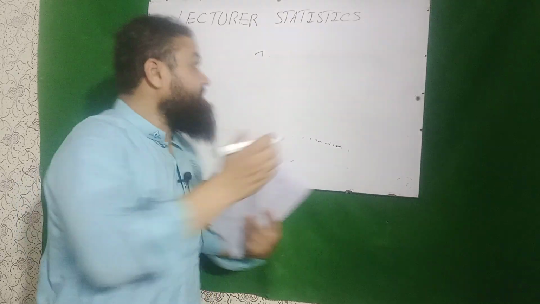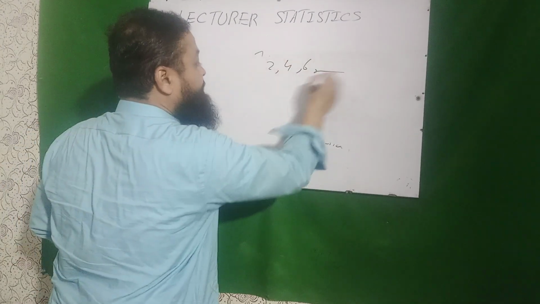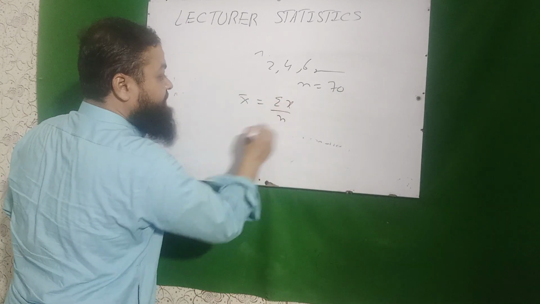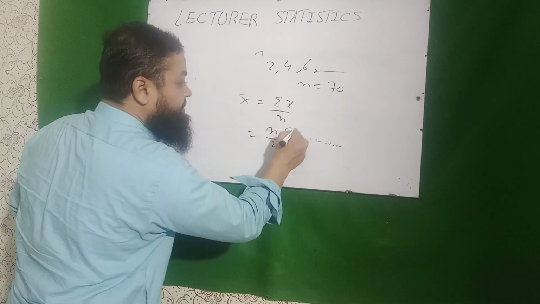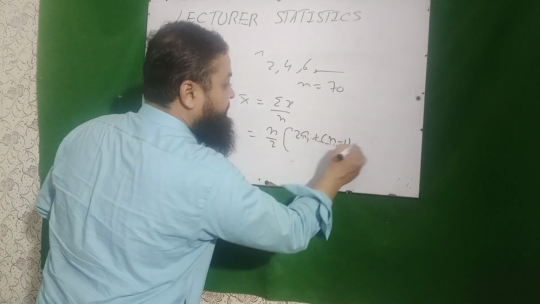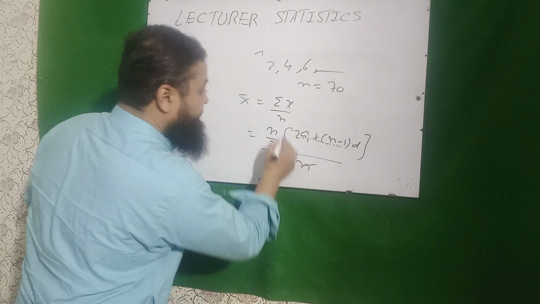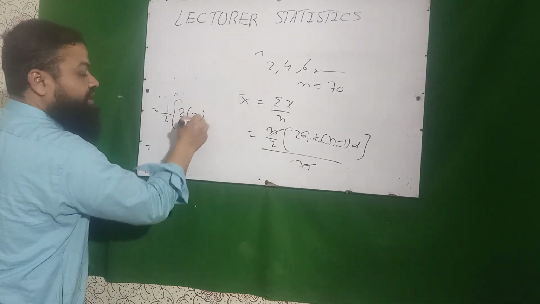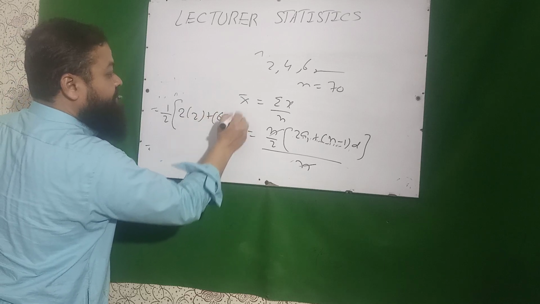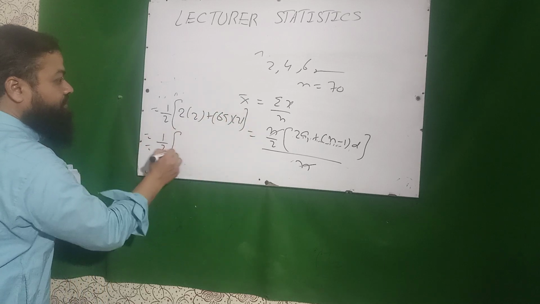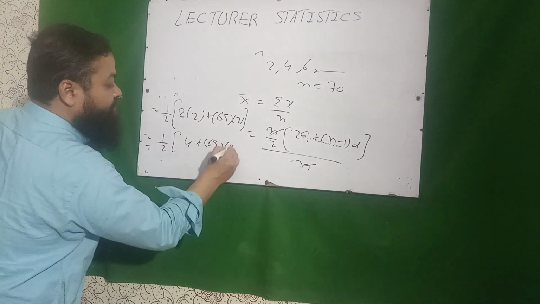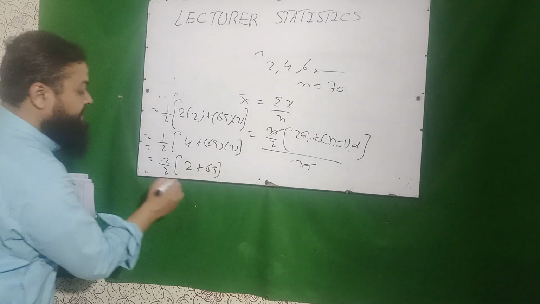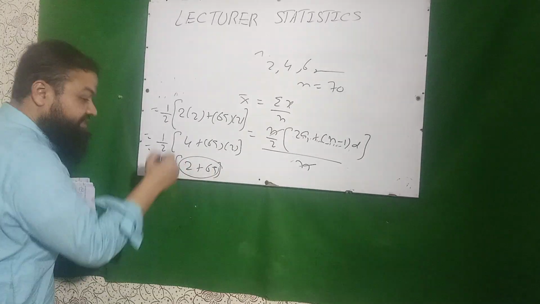there are 70 even numbers now, 2, 4, 6 and so on, n is equal to 70, and we are to calculate arithmetic mean, summation x over n, formula is n over 2 for the sum, 2a1 plus n minus 1 into d over n. These will be cancelled, 1 over 2, 2 into the first value is 2 actually, plus 69 into 2, that will be 1 over 2, 4 plus 69 into 2, I take 2 common, 2 over 2, that will be 2 plus 69, it is 71 and it is greater than 70.